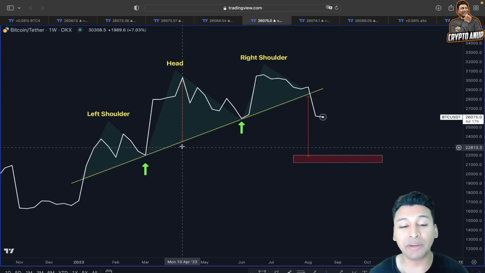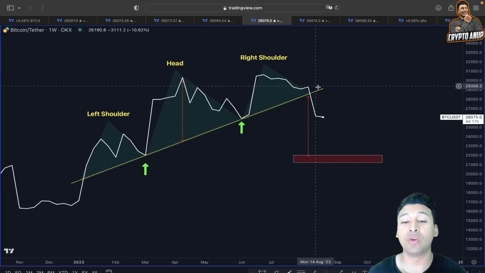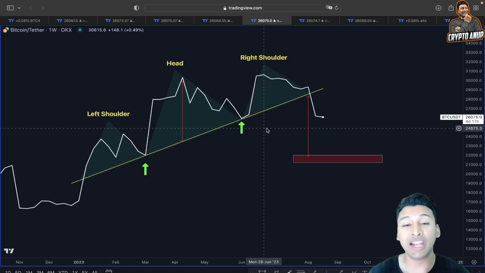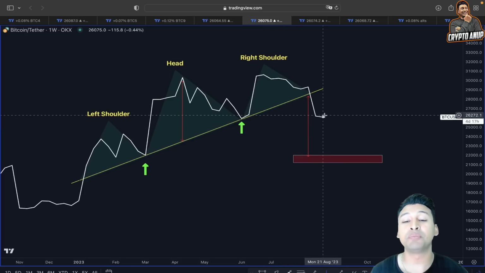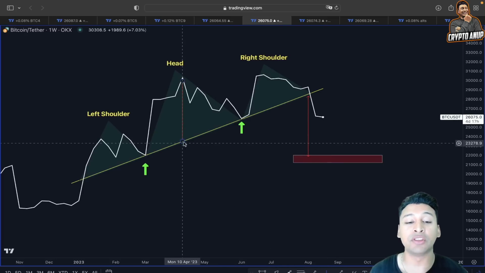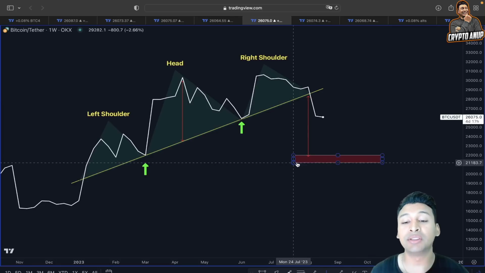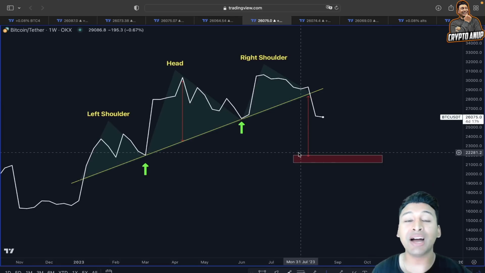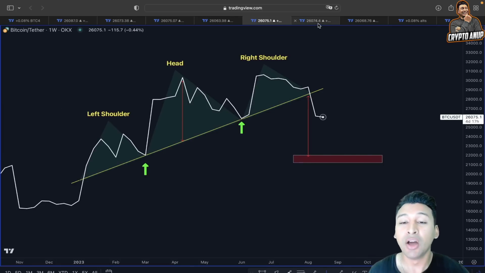I mean, the price of Bitcoin has already lost the support from this rising trend line or the neckline from this head and shoulder, right, which is a bearish continuation pattern. And now if the price objective is going to play out from this head and shoulder, then again 21,000, 20,000 will be on the line.